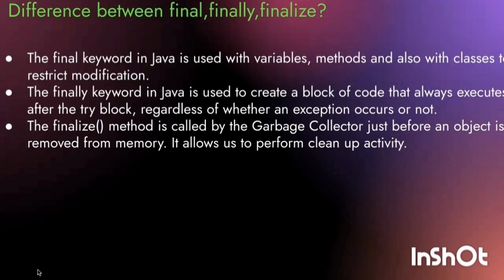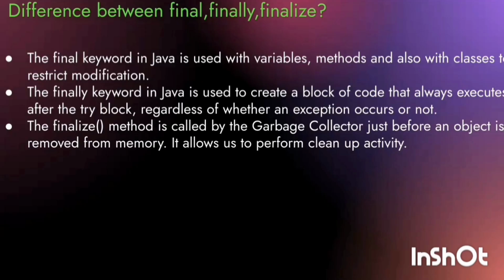The finally keyword in Java is used to create a block of code that always executes after the try block. That is, the try catch block is executed first and then the finally block. And the finalize method is called by the garbage collector just before an object is removed from memory. It allows us to perform cleanup activity.